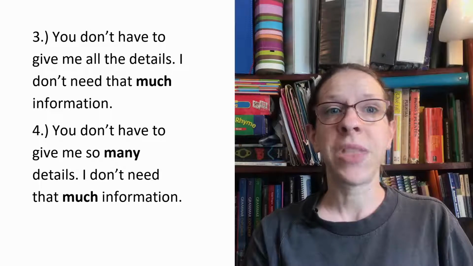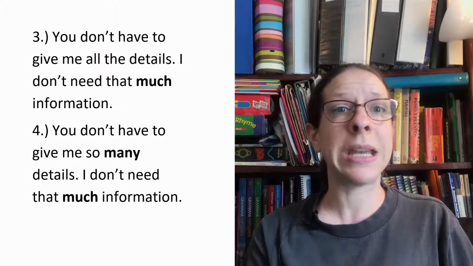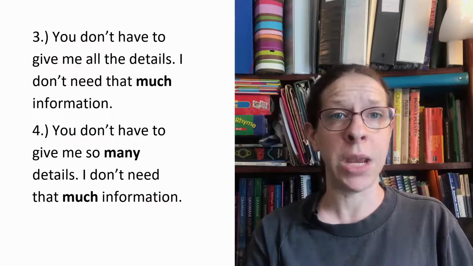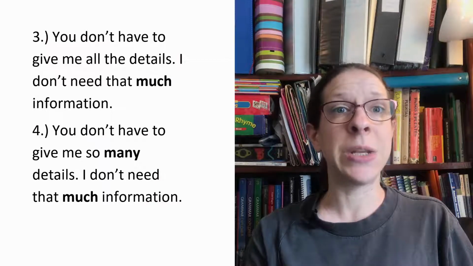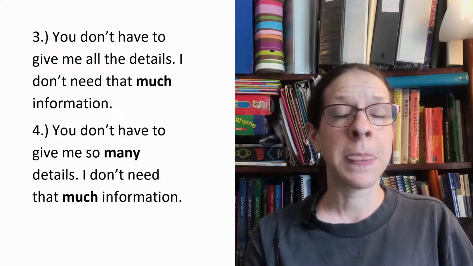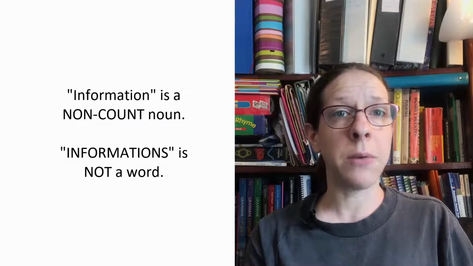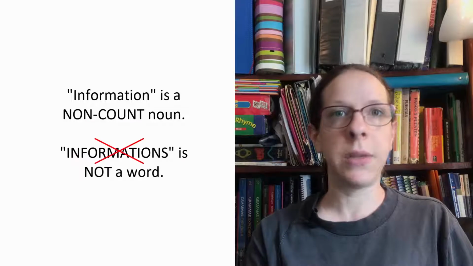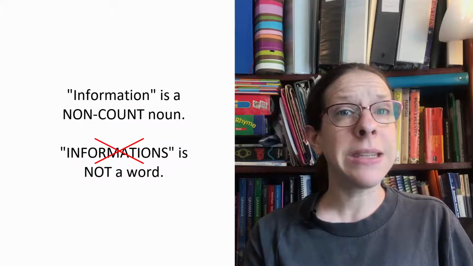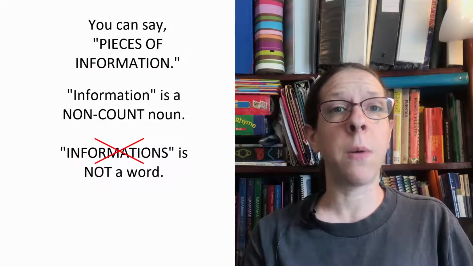Let's look at examples 3 and 4 for some more practice. You don't have to give me all the details. I don't need that much information. You don't have to give me so many details. Information is a non-count noun. Students make the mistake of saying informations all the time. You can say pieces of information if you want to use the word many.